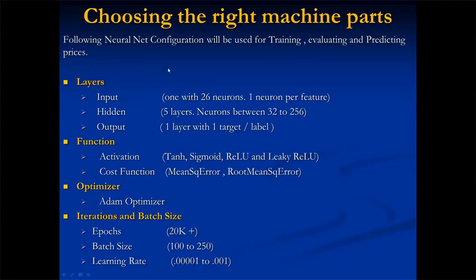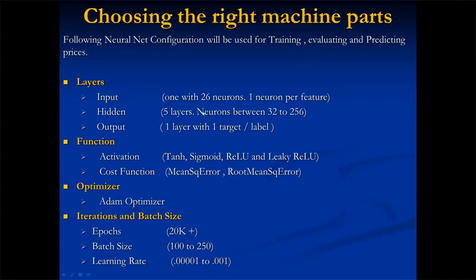The layers. A neural net has by default an input and output layer. Besides, I have a few hidden layers. The input layer will be 26 neurons, as there are 26 features, so one neuron per feature. And the output layer is only one, as there's just one target: prices up or prices down, 0 or 1. So there's one target label.